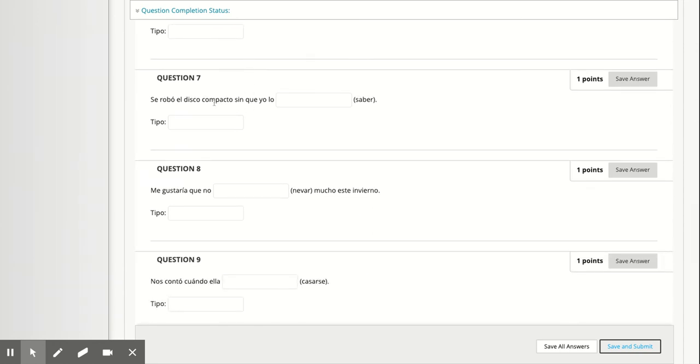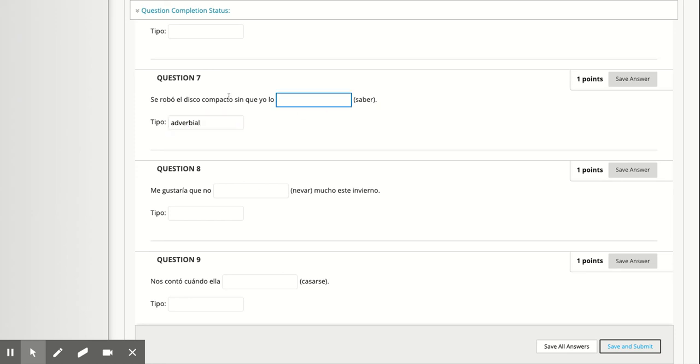Okay. Here we go. Se robó el disco compacto sin que yo lo saber. Okay, so the CD, this is old school, guys, the CD. The CD was robbed, sin que is without me knowing it, okay? And so this is describing how, sin que yo lo saber, how was the disc robbed? Without me knowing it. So it's telling us something about the verb, it's telling us how the action was done. So that means it's adverbial.